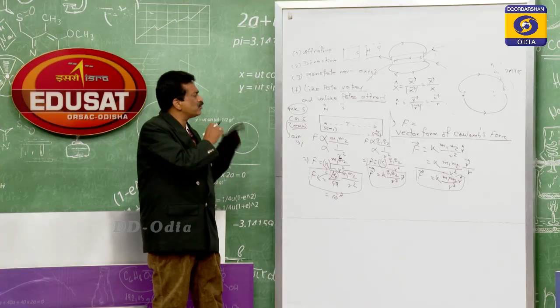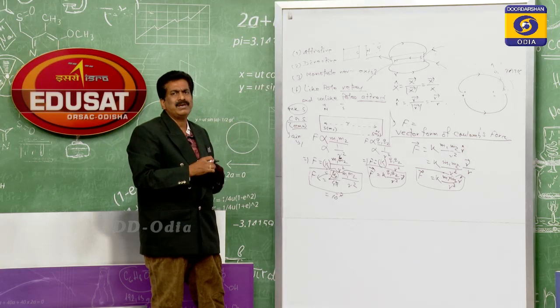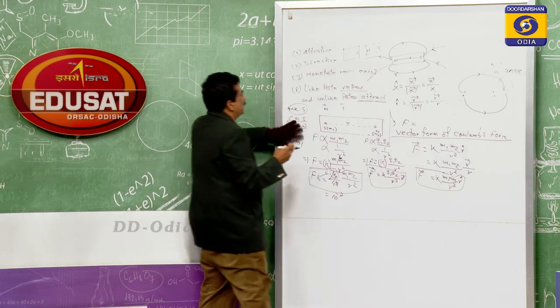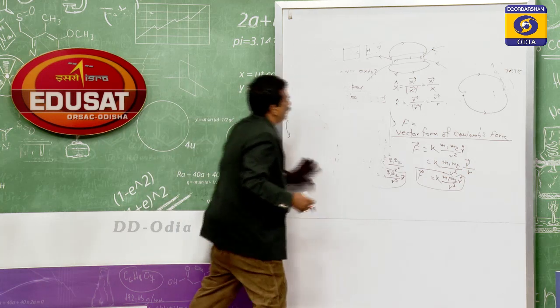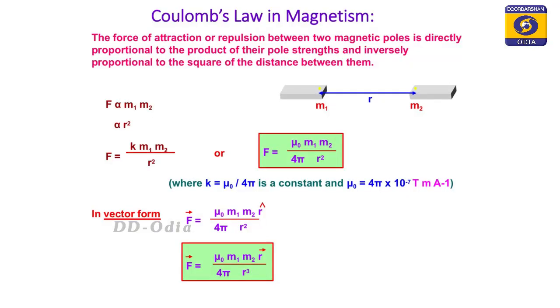By taking these two expressions, now we will discuss some of the problems. So now we will discuss the problem. Let us come to the figure. In the figure you see the vectorial form is given: F vector equals k times m1 m2 by r cube. So k equals mu 0 by 4 pi.